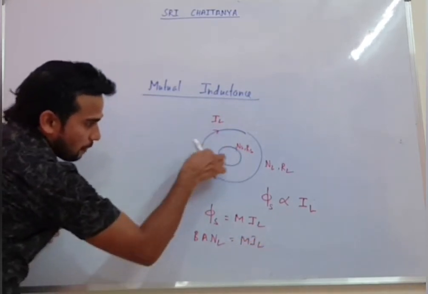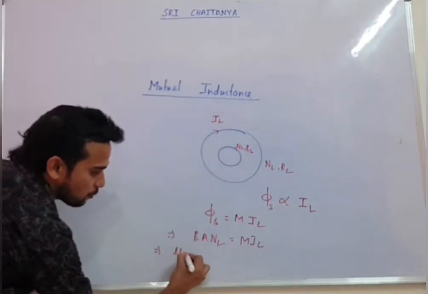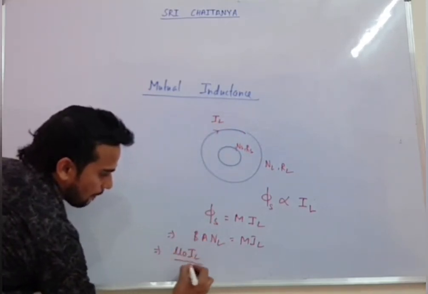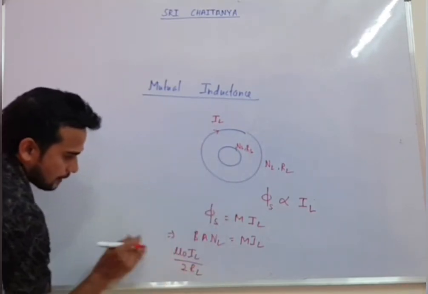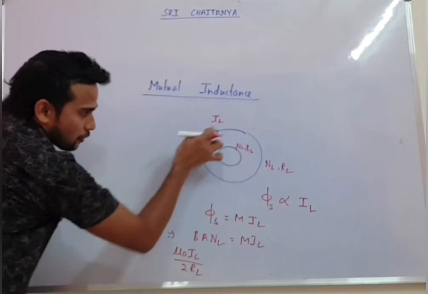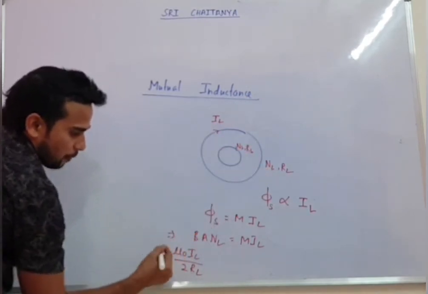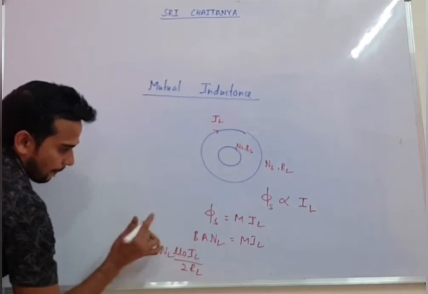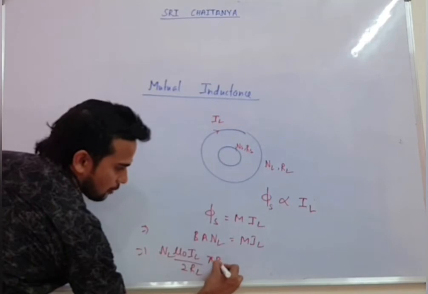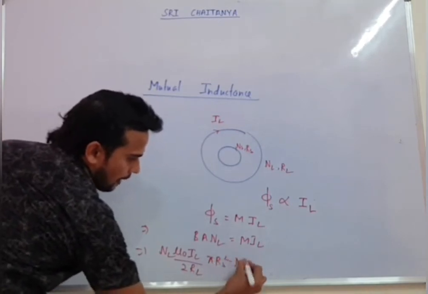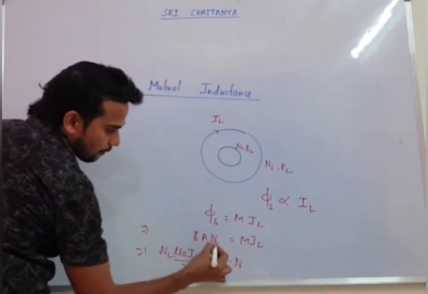Who will produce B here in the small loop? The larger loop will produce it. So B will be mu naught IL by 2 RL, and this is for one turn. How many turns does this larger loop have? It has NL turns, so the total field produced will be mu naught NL IL by 2 RL. For BA, the area of the small loop you can write as pi RS square, and N will be your NS, since the small loop's flux is there.